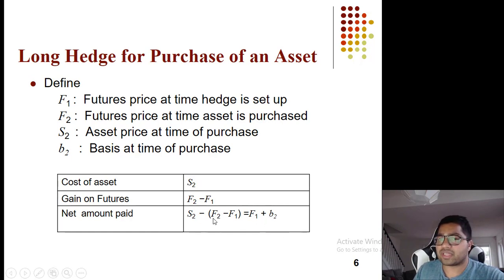This B2 is the futures price then and the futures price now. That is the basis error. That is the concept of risk of basis. This arises because you are not taking delivery.